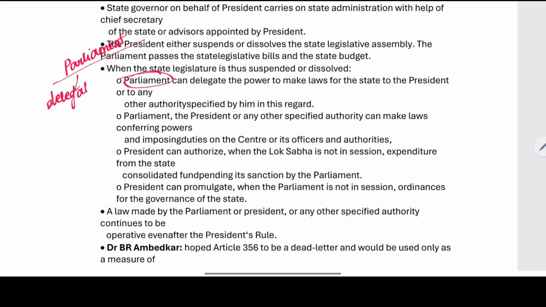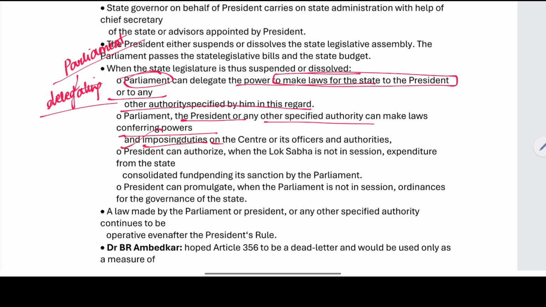The Parliament is delegating the power to make laws for the state to the President or any other authority specified by him in this regard, conferring powers and imposing duties on the center or its officers and authorities.